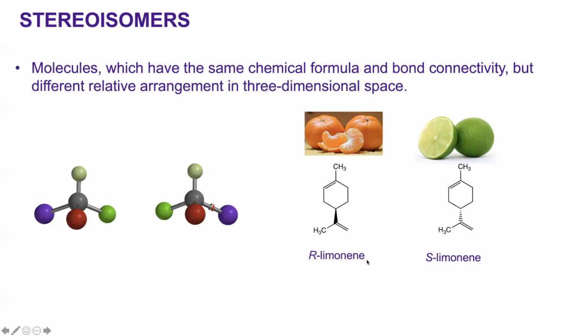The R limonene is present in orange and S limonene is present in lime. And these two are good examples of stereoisomers, and they are related by their mirror image. They have the same chemical formula, but the relative arrangement of this particular group here is different compared to this.